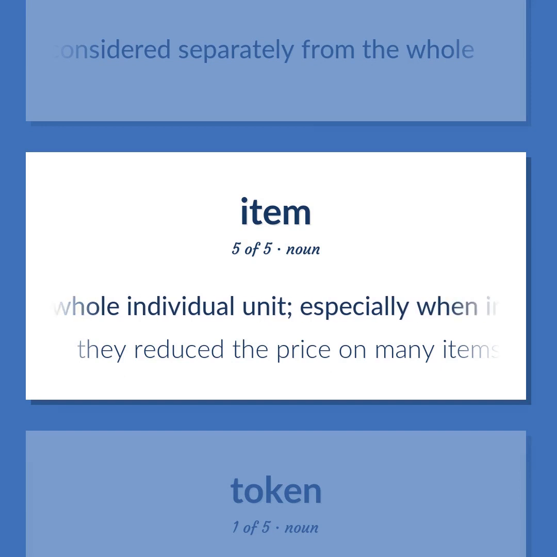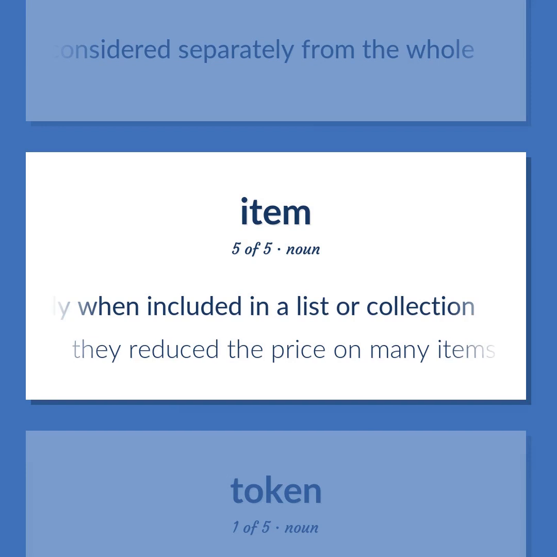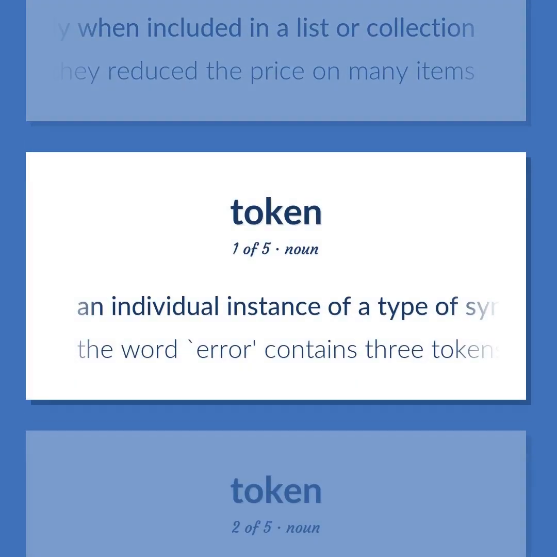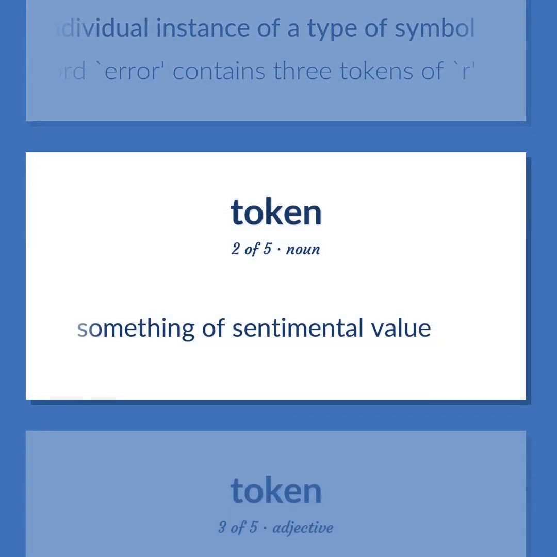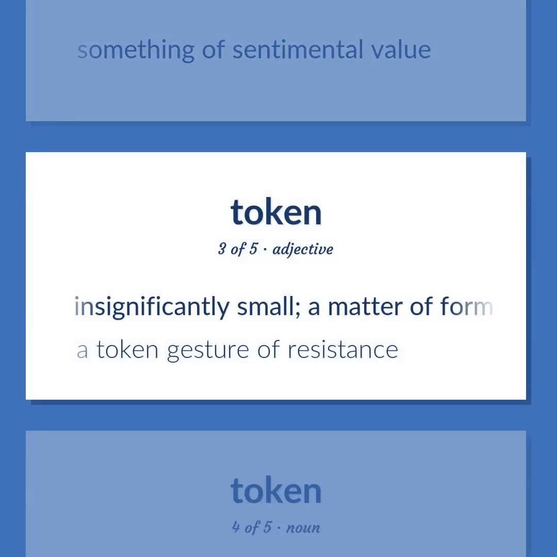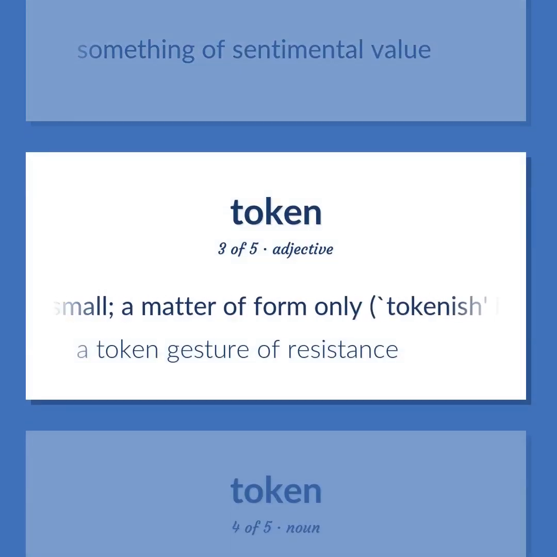A whole individual unit, especially when included in a list or collection. They reduced the price on many items. An individual instance of a type of symbol. The word error contains 3 tokens of R. Something of sentimental value. Insignificantly small. A matter of form only. Tokenish is informal. A token gesture of resistance.